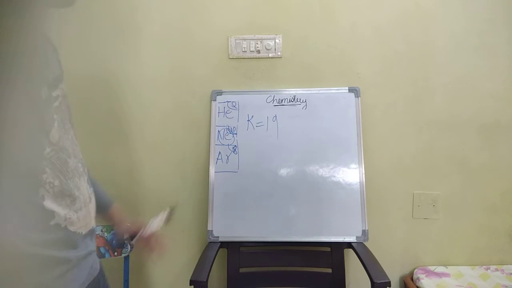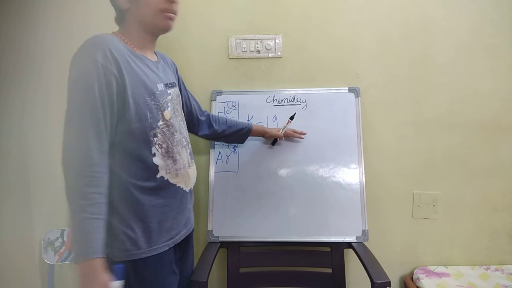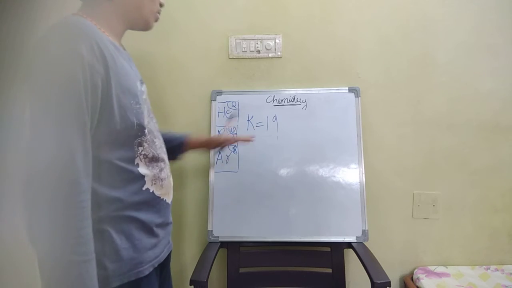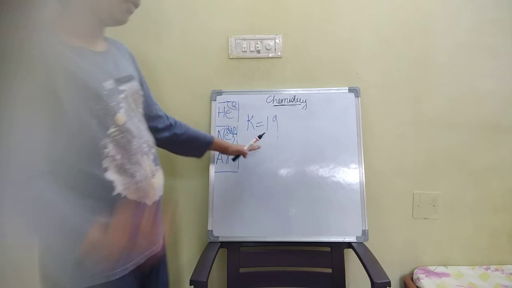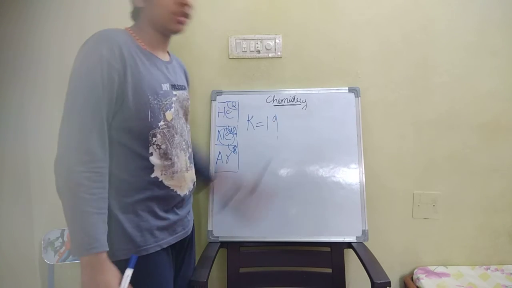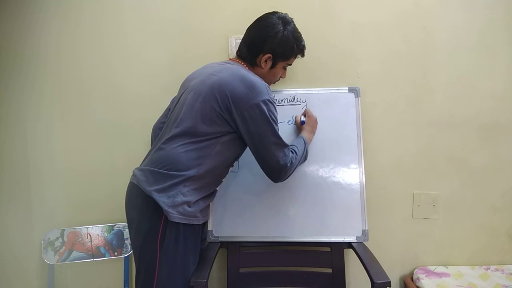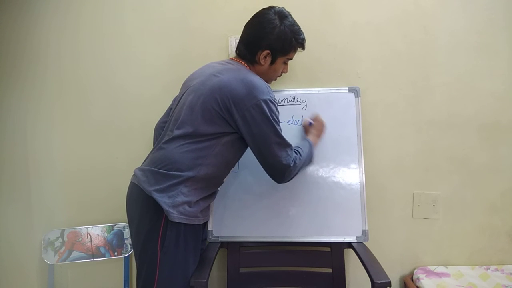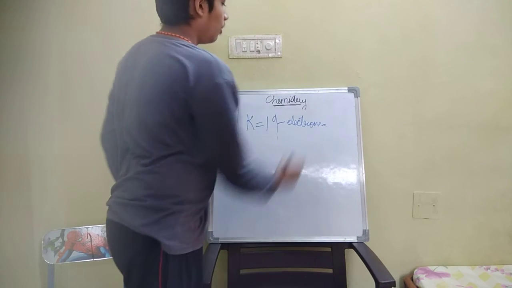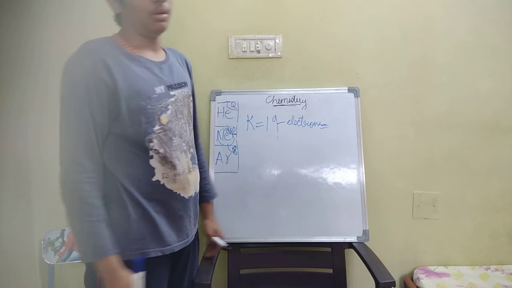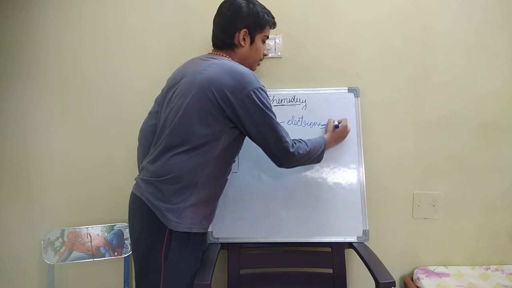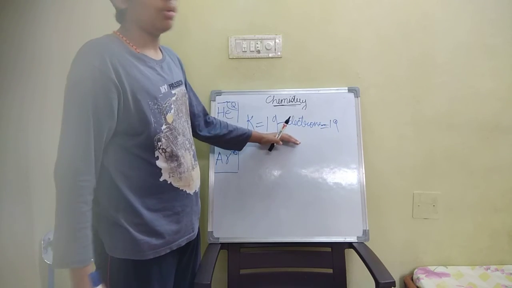You can check in the periodic table. To make it stable, first we need to write how many electrons are there. 19 electrons are there.